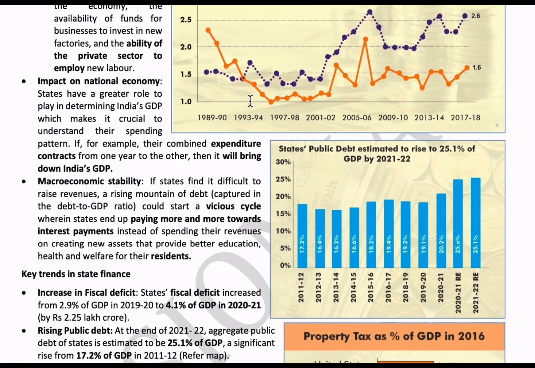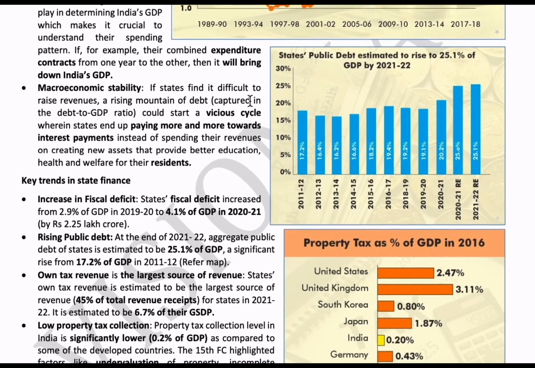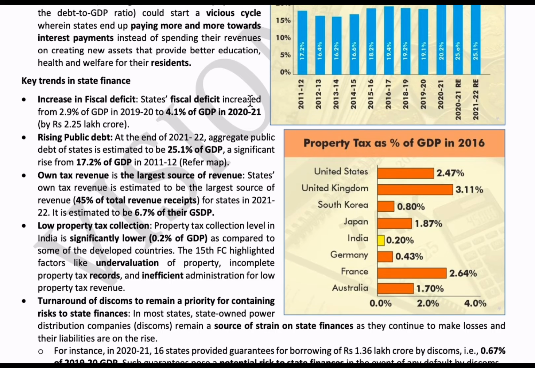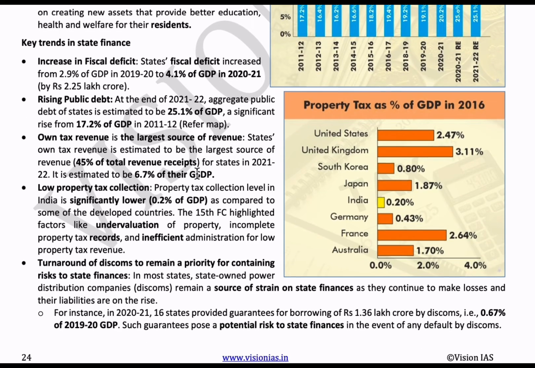macroeconomic stability. So the key trends in state finances are: the fiscal deficit has increased from 2.9% of GDP in 2019 to 20 to 4% of GDP in 2020 to 21. You can also refer to these tables. Next, the public debt has also increased. In the year 2011 to 12, it was 17.2% of GDP, but in the year 2021 to 22, it was estimated to be 25.1% of GDP.